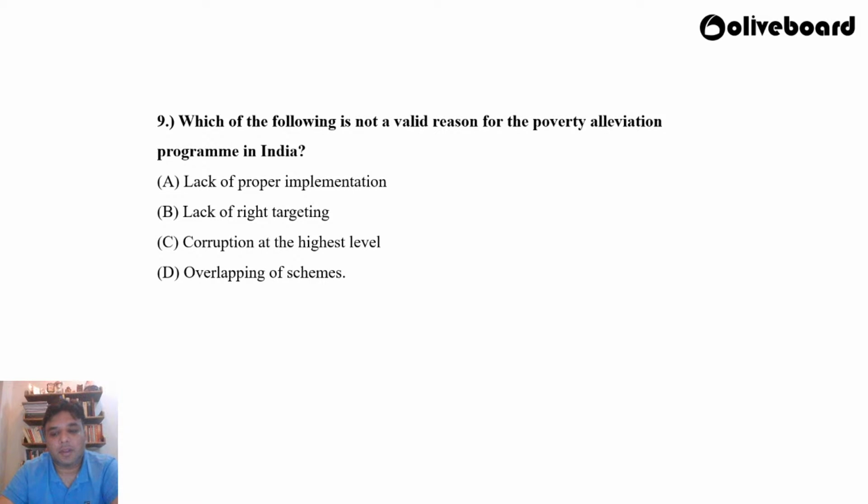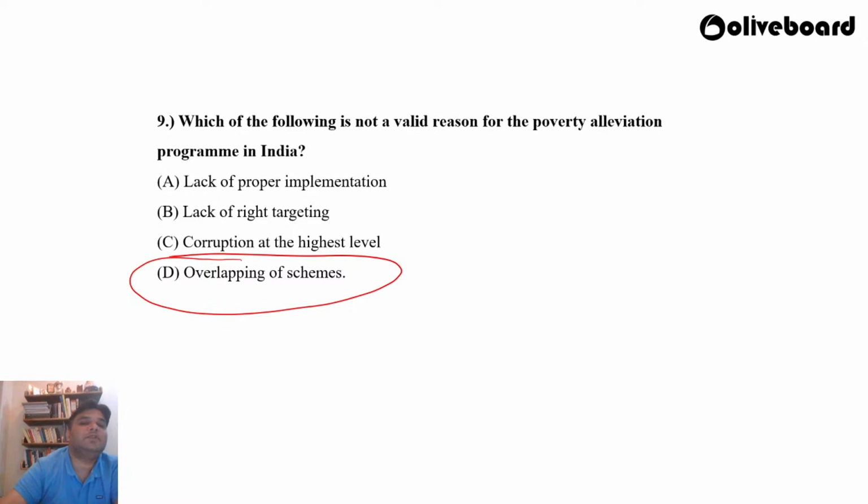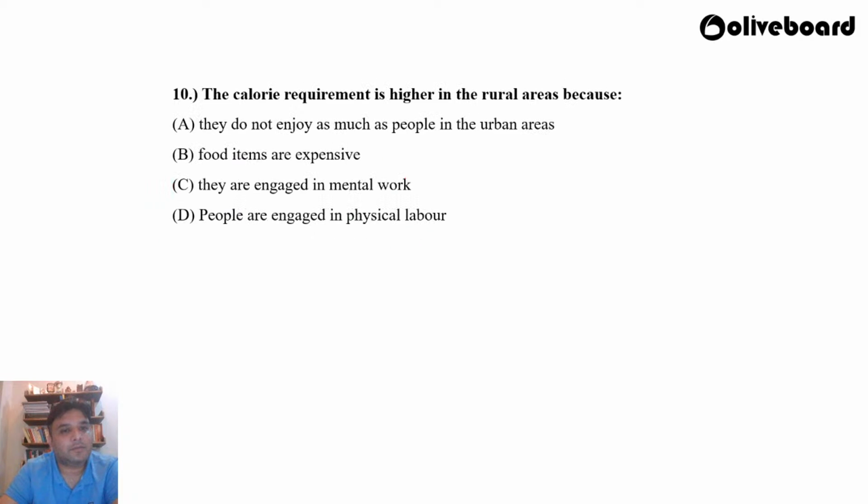Okay. So, of course, the answer is straightforward. The answer is D, overlapping of schemes. This is not a valid reason for poverty alleviation programs in India. Everywhere else, you see lack of proper implementation, lack of right targeting, and corruption at the highest levels are correct. It is D, which is incorrect. So, all of you are correct. Ranjita, Dipanshu, Aniket, Vaishali, Saurabh, Nilesh, all of you are correct.